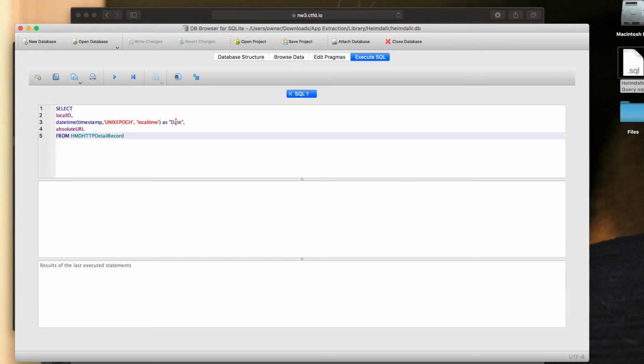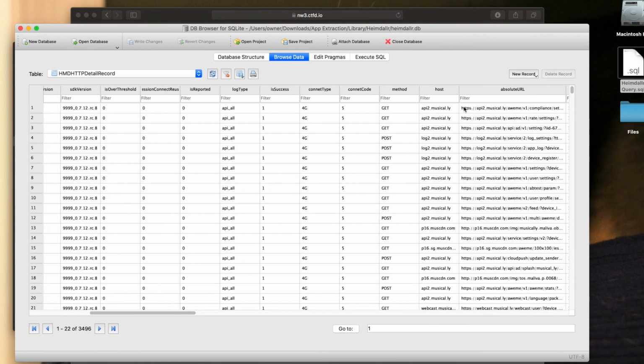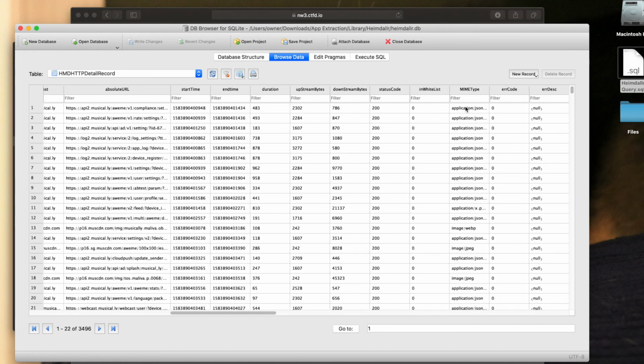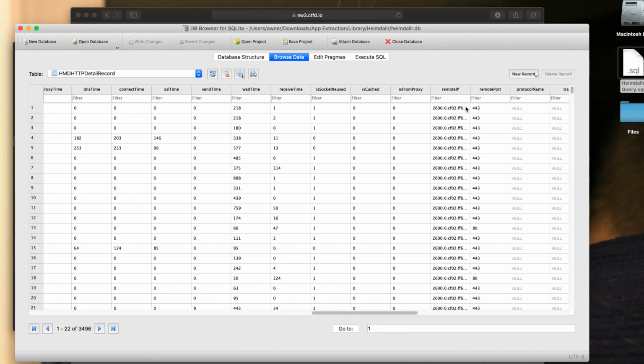Then I'm also going to say, also show me the absolute URL column. And then finally, I'm going to say from, so show me from the particular table, HMD HTTP detail record. Once I have that, I can go back and see if there's anything else that I want, which at this time I don't think there is, but if I wanted to, I could add more lines into that query.